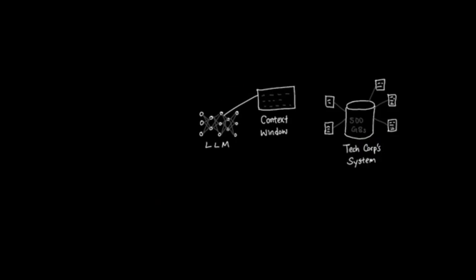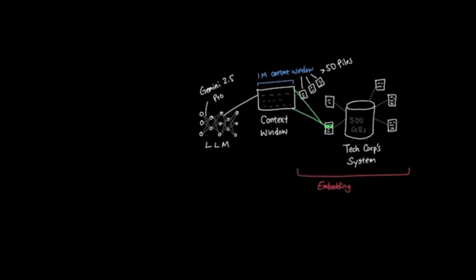Now that we have a grasp on what a context window provides, TechCorp's 500 gigabytes of documents create an immediate problem. Even the largest context window, like Gemini 2.5 Pro's 1 million tokens, can hold only about 50 files of typical business documents all at once. We need our AI model to understand all 500 gigabytes, but it can only see a tiny fraction at a given moment. This is where embeddings come in.